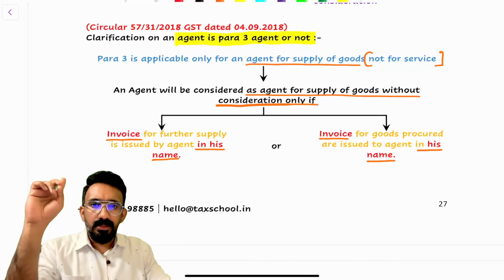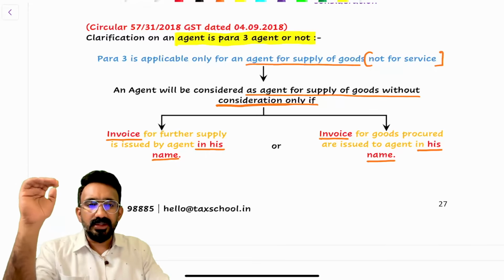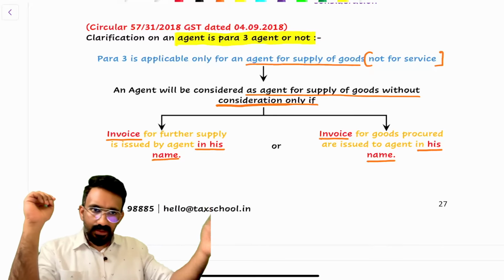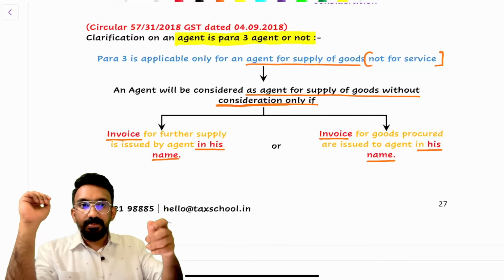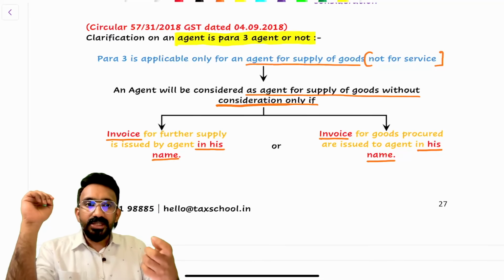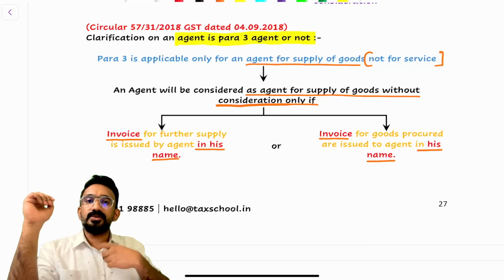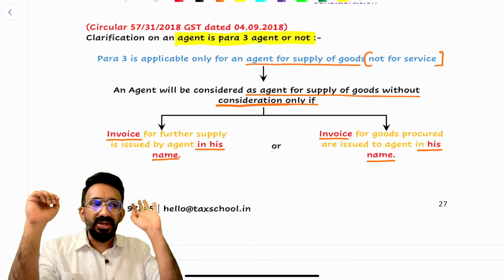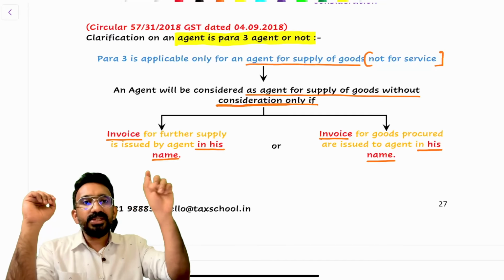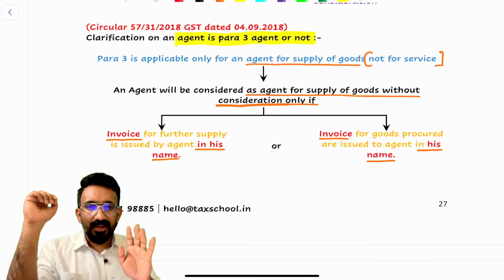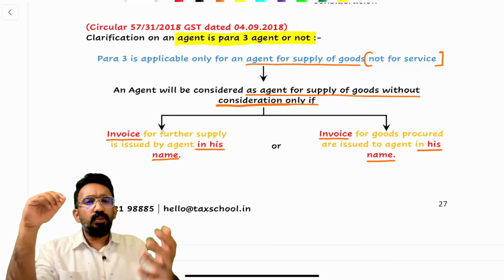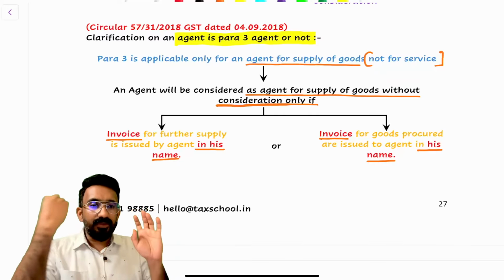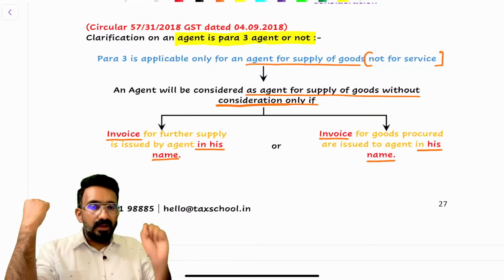How? Number one, the first primary type of transaction between principal and agent goes like this. The principal gives the goods to the agent and the agent gives the goods to the customer. The bill is given by the agent, but it's in the name of the principal. Sometimes the agent has access to the billing software of the principal, goes into it, puts in the name of the customer and generates the invoice. In that invoice, the supplier name is given as the principal. That agent is not considered to be a para 3 agent. He's only an agent for supply of services wherein he gets commission. He's not an agent for supply of goods. If the agent is an agent for supply of service only, not goods, he's not covered under para 3.